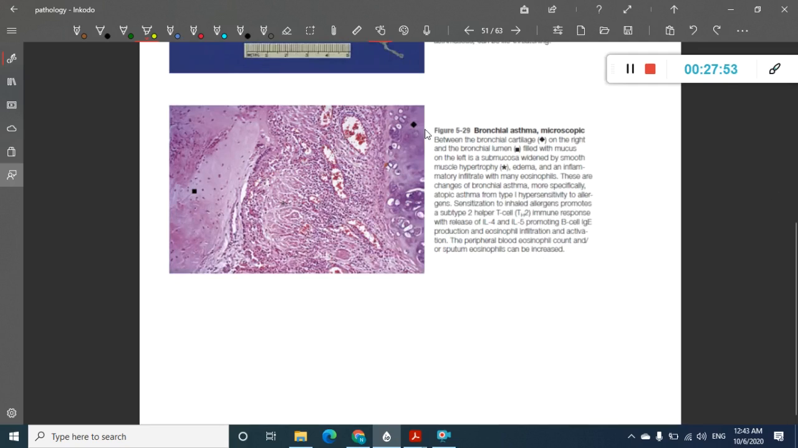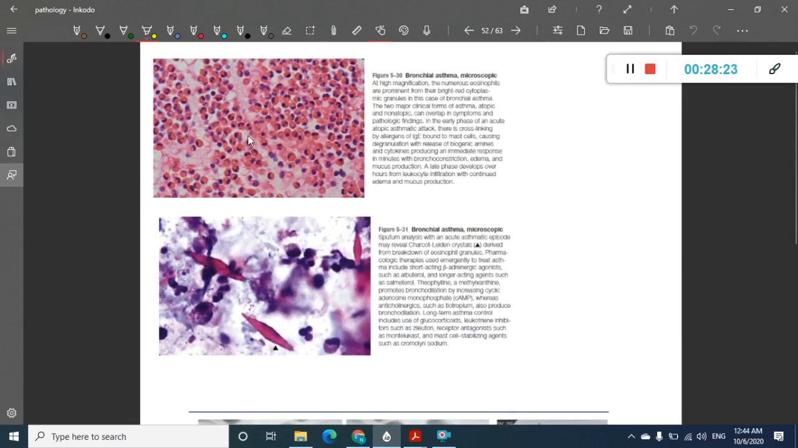So in this we have two things. This is the bronchial cartilage, and this is the mucus. All this is covered with smooth muscle hypertrophy, and you will also see the inflammatory cell exudate. This is a type 1 hypersensitivity reaction. So these are the many cells which you see, mostly neutrophils. You can see eosinophils, and we can see neutrophils also.